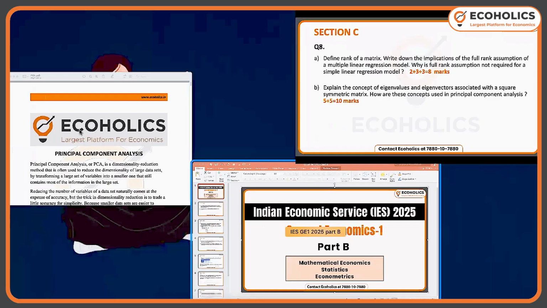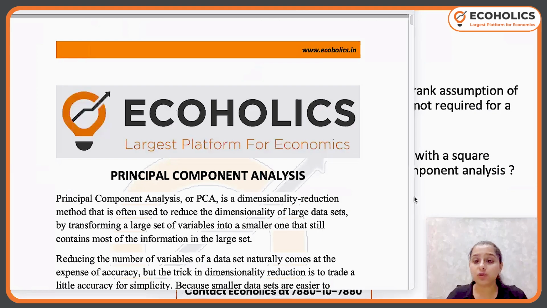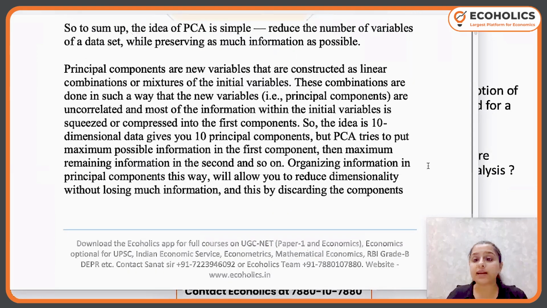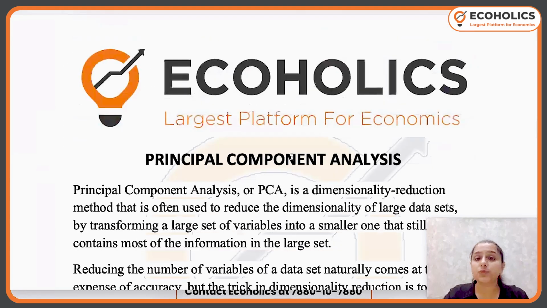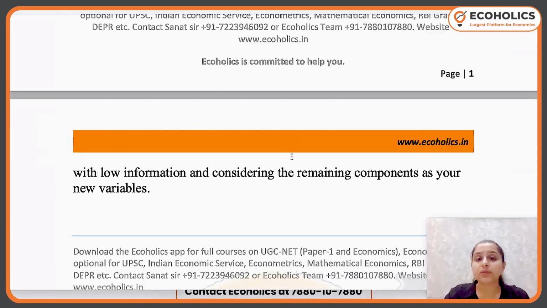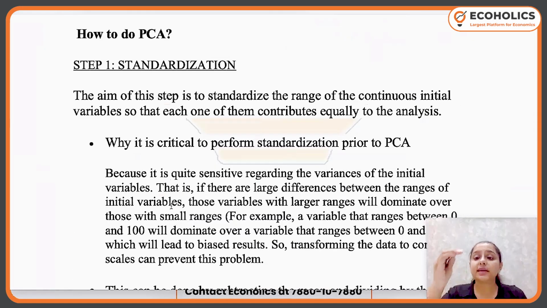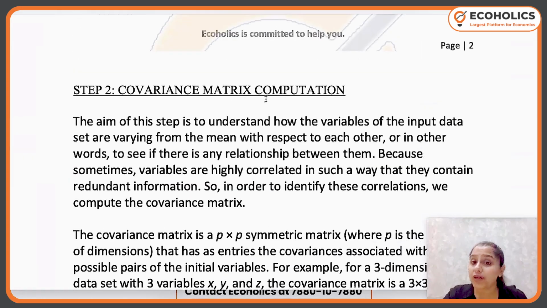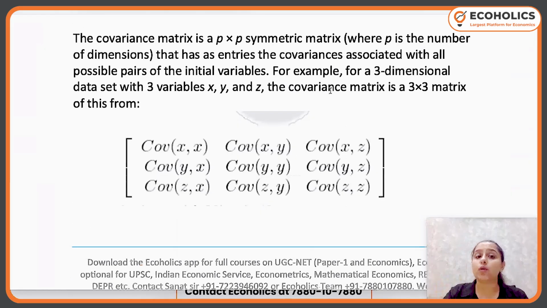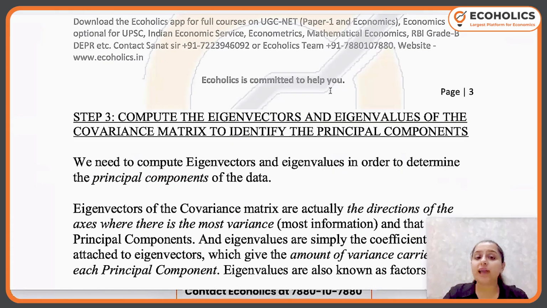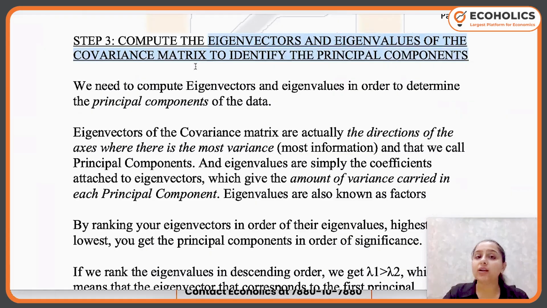Now I show you something. If you have done these notes, this is directly coming from there. This is principal component analysis, where we talk about the steps of PCA. Step 1 is standardization, step 2 is the covariance matrix. As soon as I make my covariance matrix, I calculate the eigenvectors and eigenvalues of the covariance matrix, which further give me my principal components. So you have to only talk about this step number 3 in your answer.